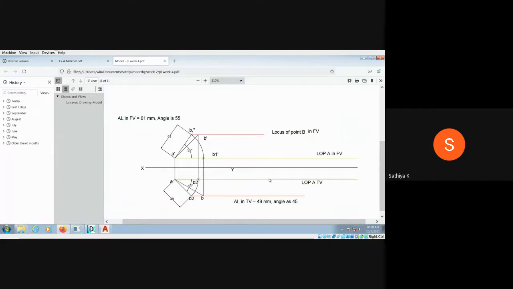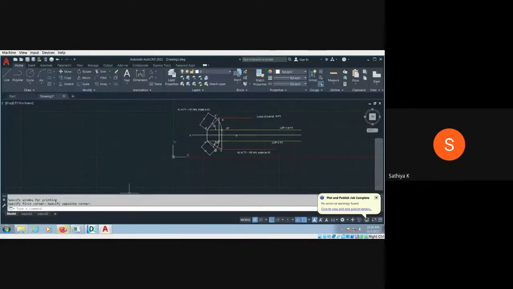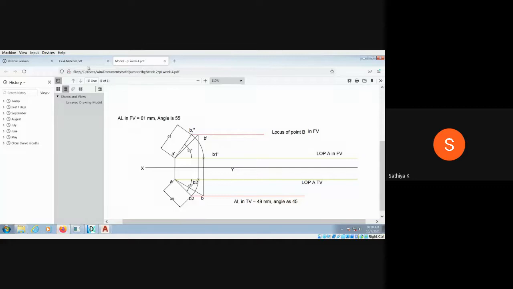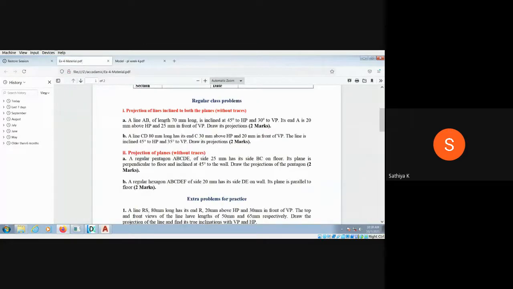And question number 2: you just follow the procedure, you will obtain it. It is very simple. In question number 2, another line is given, 80 mm long, with its end 30 mm above the HP and 20 mm in front of the VP. The line is inclined at 45 degrees to the HP and 35 degrees to the VP. Draw the projections.